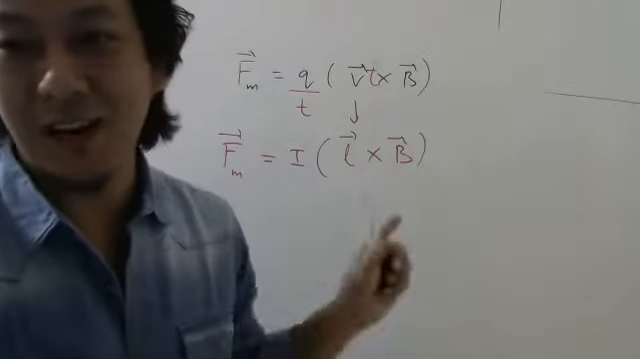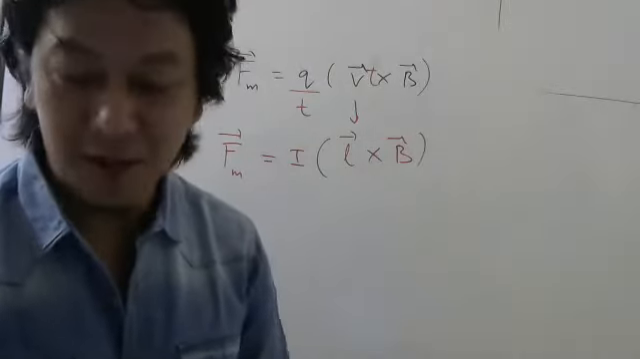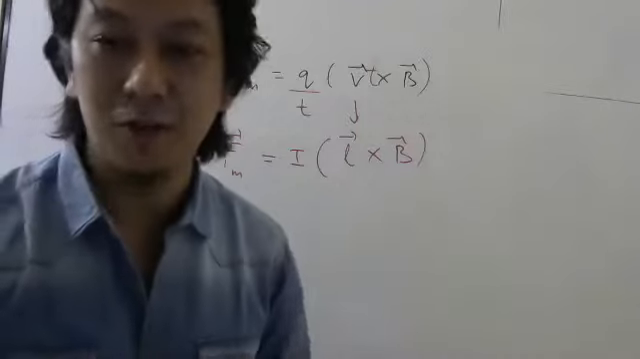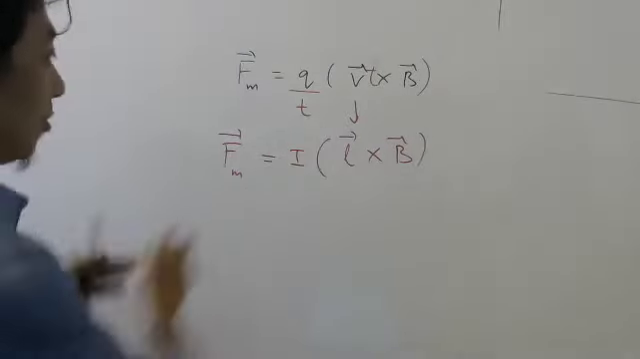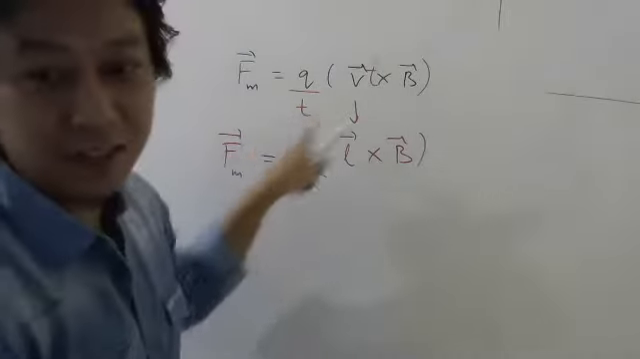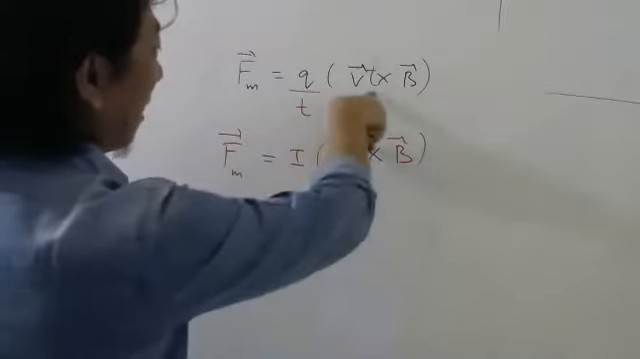But don't do it like this in the exam. You will not get any marks. In fact, some teachers may get angry and give you negative marks. So don't do it this way, but it's a very easy way to remember, by multiplying by time and dividing by time.